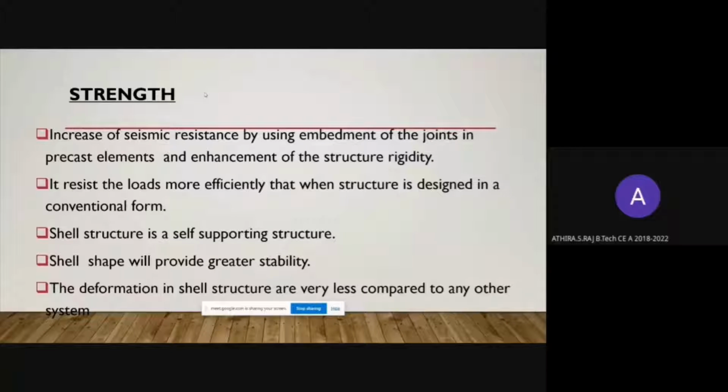Next is strength. The embedment of the joint in the precast structure can withstand the seismic loading. That means it increases the seismic resistance of the structure. Next point is that the load is distributed very evenly across the structure, and the shell structure is a self-supporting structure because it can distribute the external loads around the sides down to the base. It means if it can withstand its own self weight, then it can withstand the externally imposed load too.